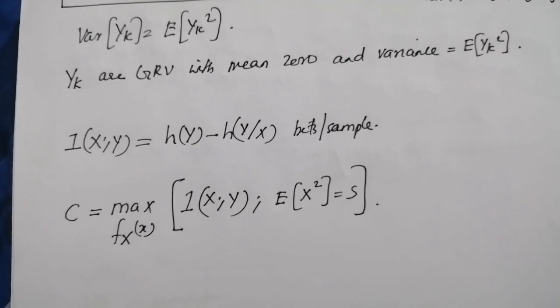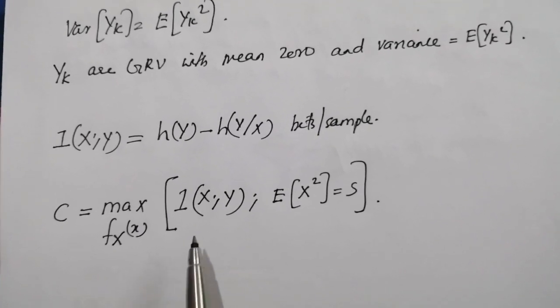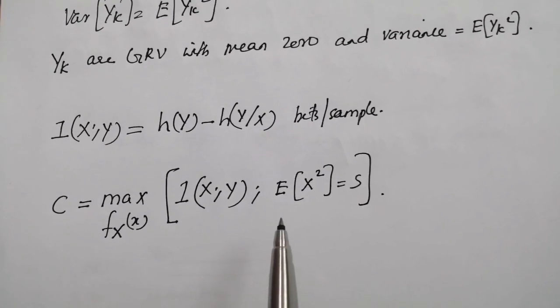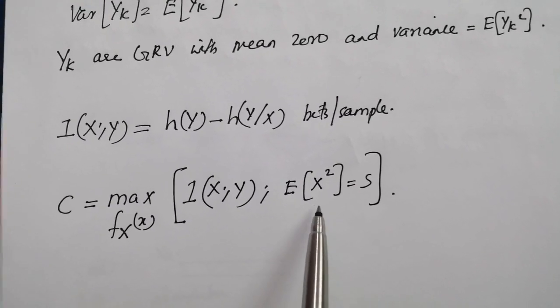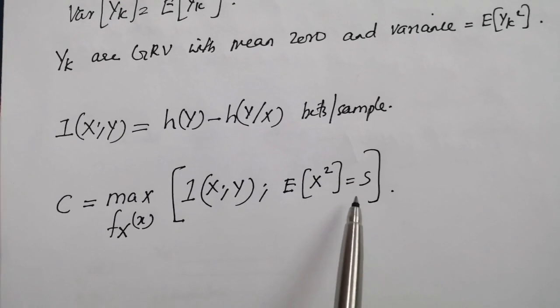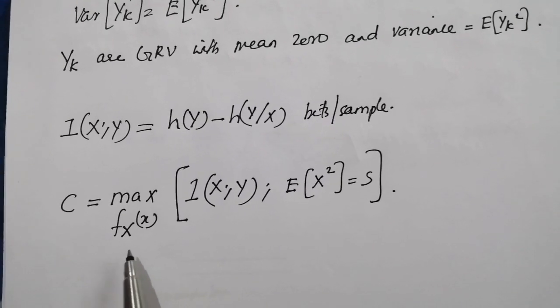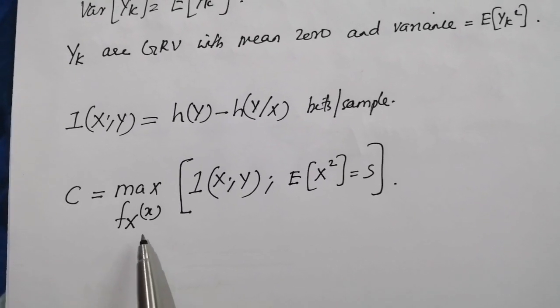Now the channel capacity C is the maximum value of mutual information under the constraint that the average signal power has to be restricted to S, and the maximization is done with respect to the PDF of the continuous random variable x.